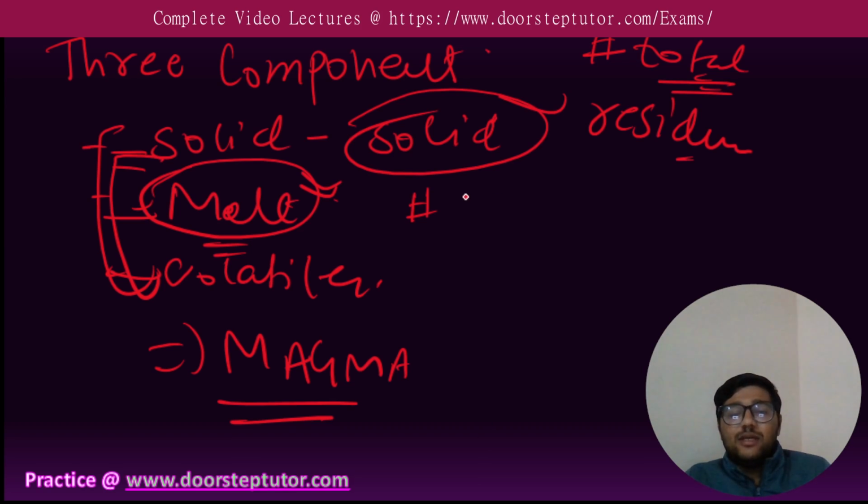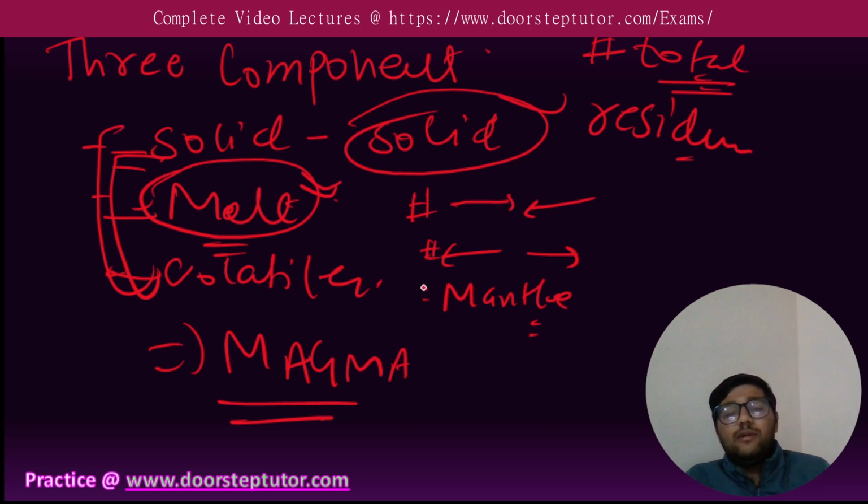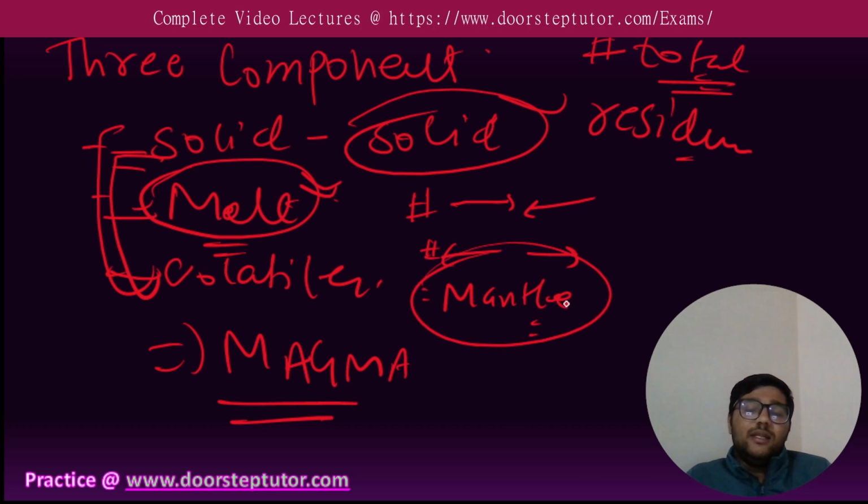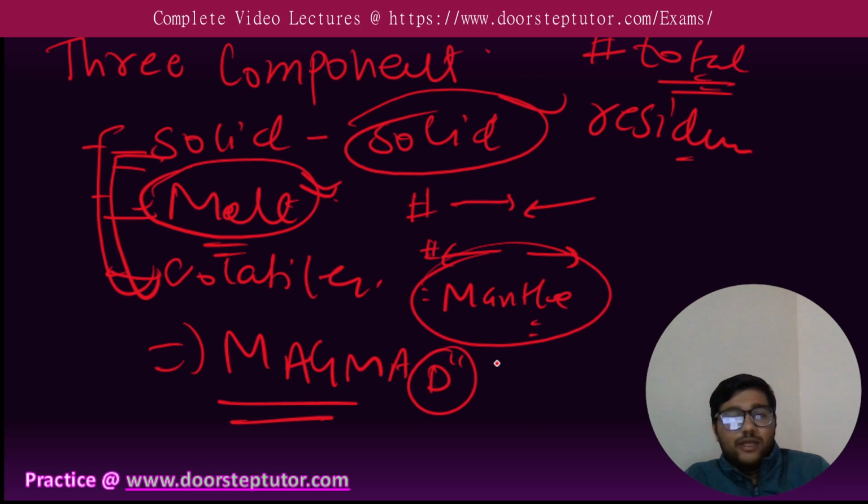For example, at subduction zones, when two plates come toward each other, or at mid-ocean ridges, when two plates go away from each other. And one more condition is the mantle plume, where magma comes from the D double dash layer or the core-mantle boundary, which is the source of mantle plume volcanism on the earth's surface.